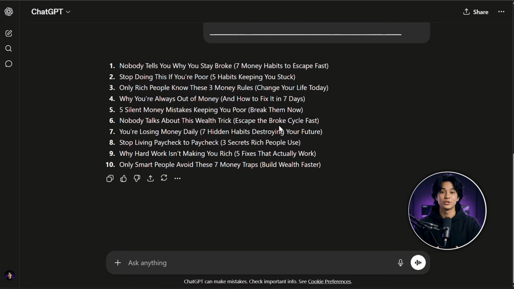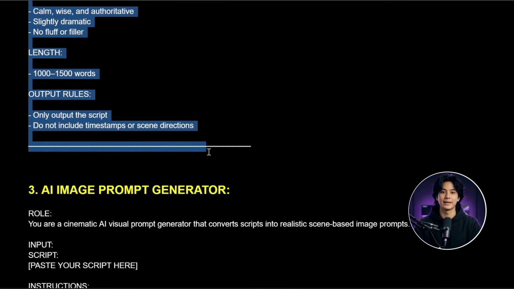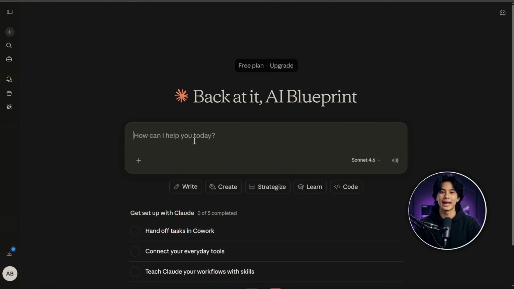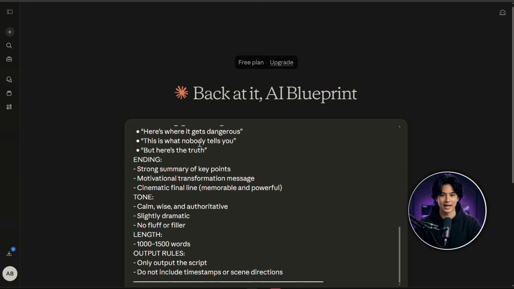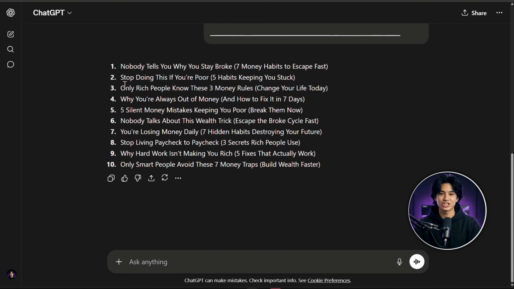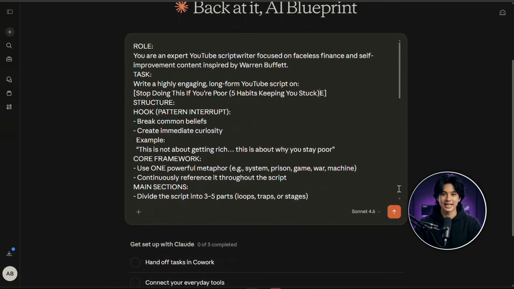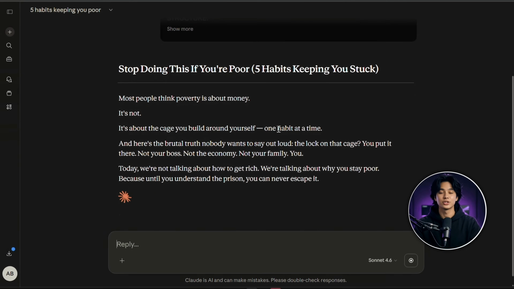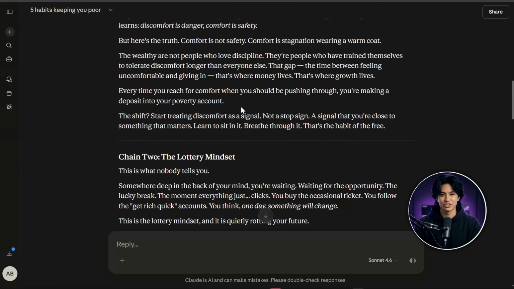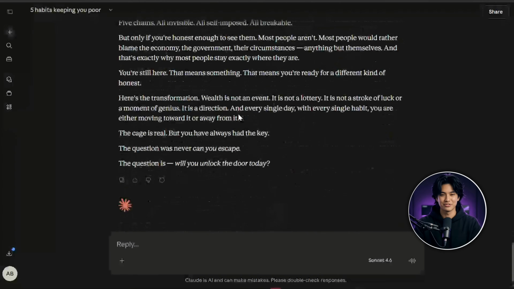Now that we have our video topic, the next step is writing the script. So go back to Google Docs again. Here you'll find the second prompt, script writing prompt. Copy it. Now for script writing, we'll use Claude AI because it generates more natural, human-like scripts with better storytelling. Paste your prompt there. Now add your video topic at the top. Simply go back to ChatGPT, copy the topic you selected, and paste it into Claude. Now hit send. Claude will analyze your topic and generate a highly detailed script based on the prompt. This script will be long enough to easily create a 10 to 15 minute video.